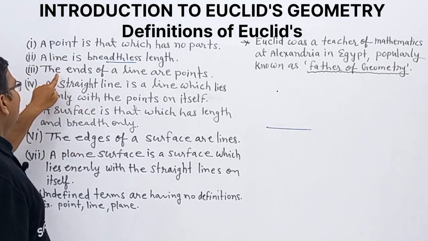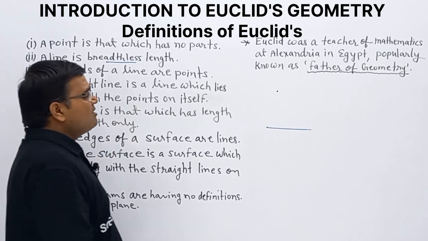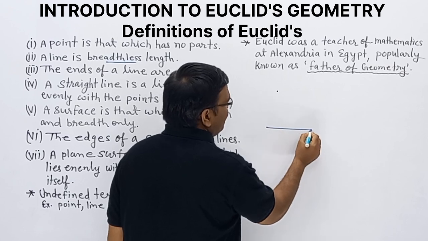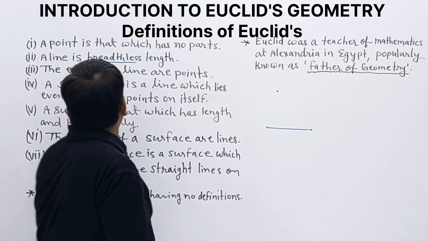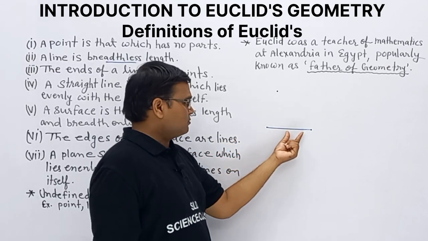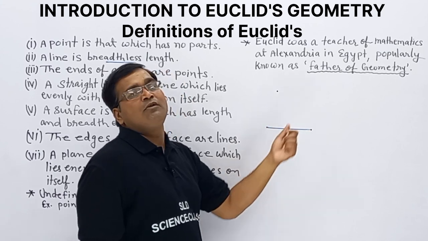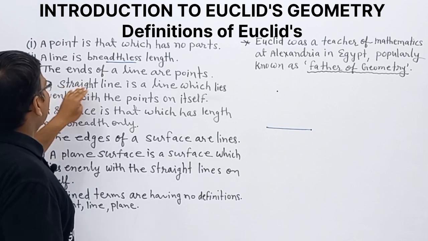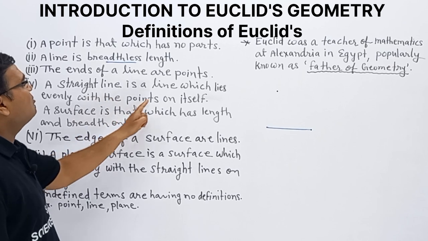Now the third one: the ends of a line are points. This is a line. Its ends are what? The ends of a line are points. A line has endings, and they are called points. Clear?